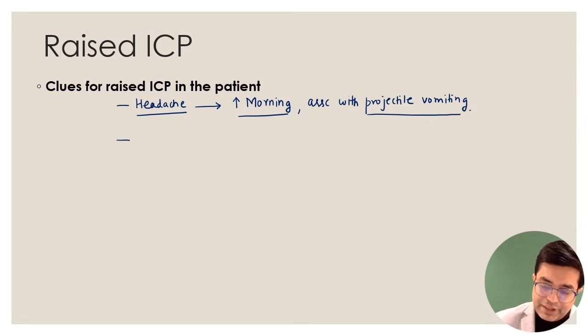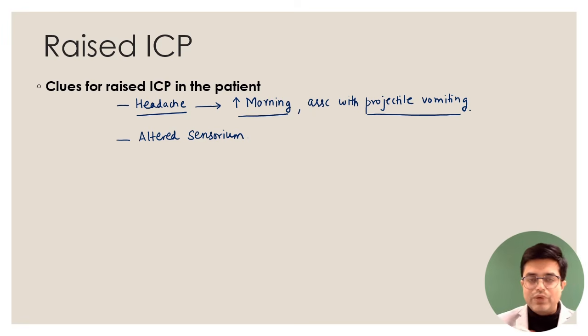Secondly, the patient may have altered sensorium. His sensorium will be low. He may not be oriented to time, place and person. So altered sensorium will be present.